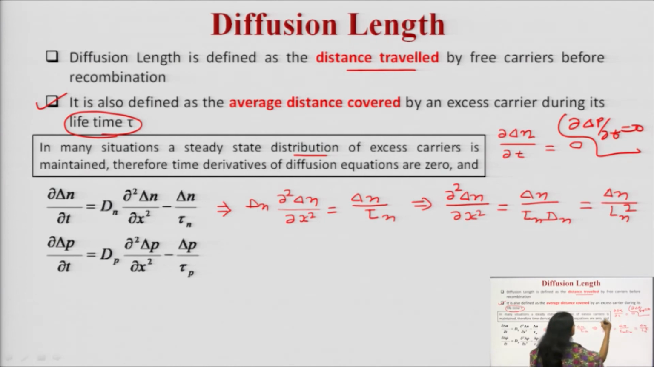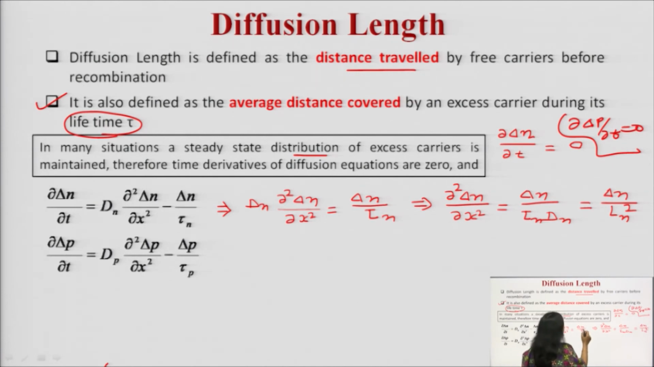So, when these terms are 0, then from the first equation you can write it as what? The left hand side term is 0, then you can write Dn, which is the diffusion coefficient of electrons, into del square delta n upon del x square, which is equal to delta n upon tau n. Just you have rearranged the term because the left hand side is 0.